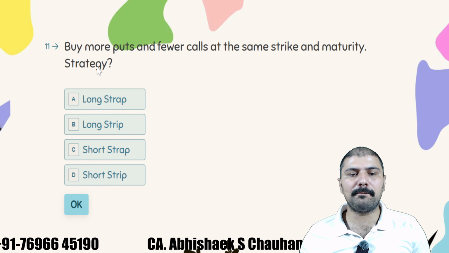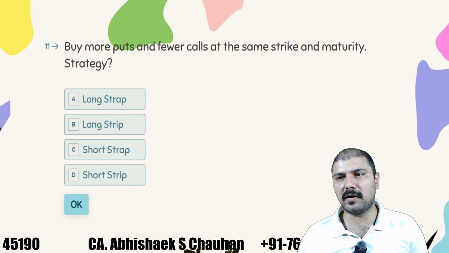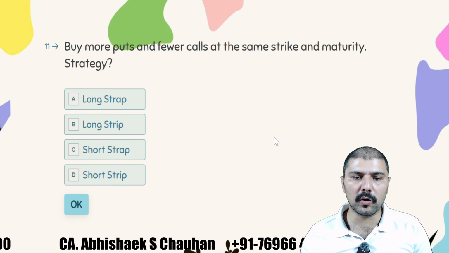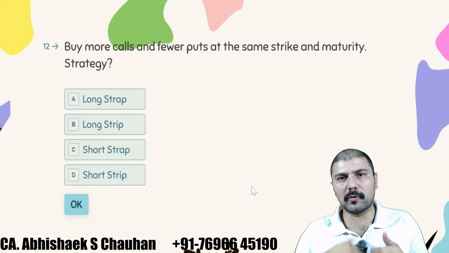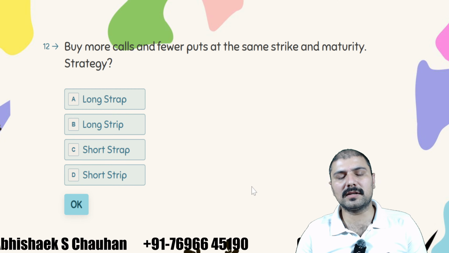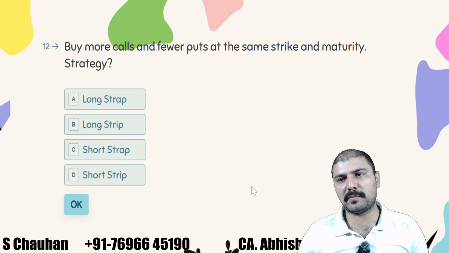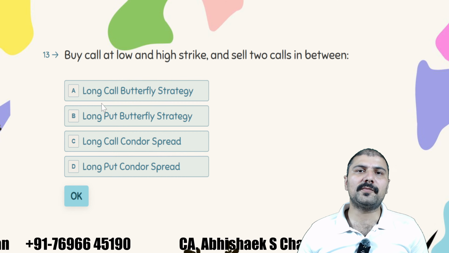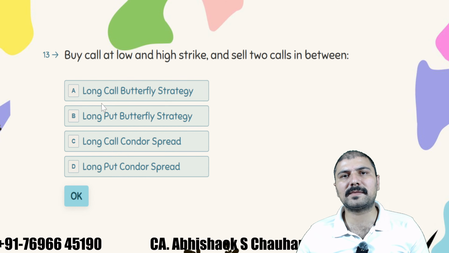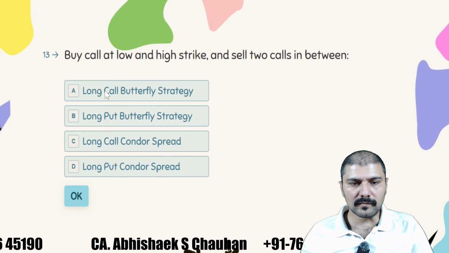Buying means a long position. If you are buying more puts, it is called a long strip. If more put options are purchased, it is called a strip. Buy more calls and fewer puts at the same strike and same price. It is again long, but it is called a strap. If you are buying more calls, it is called the strap strategy. If you are buying more puts, it is called a strip.